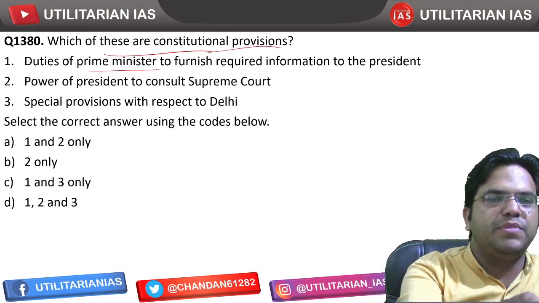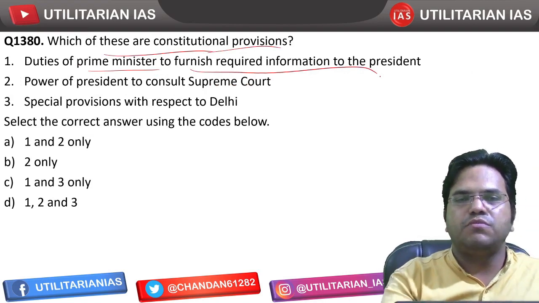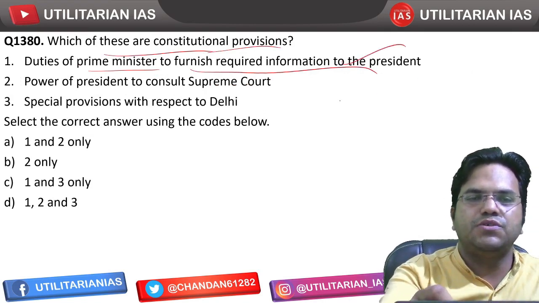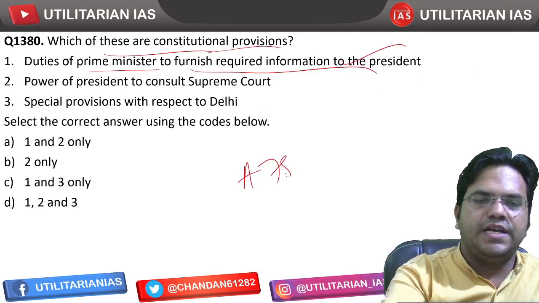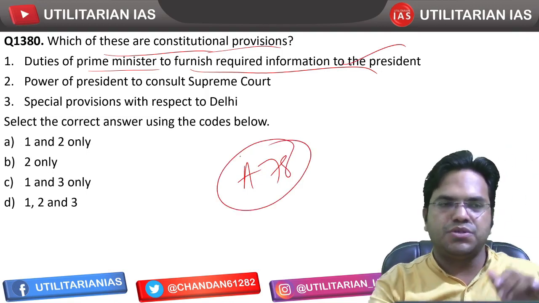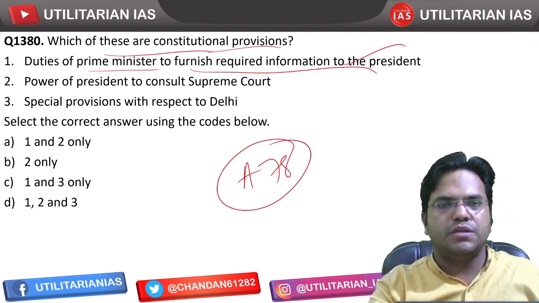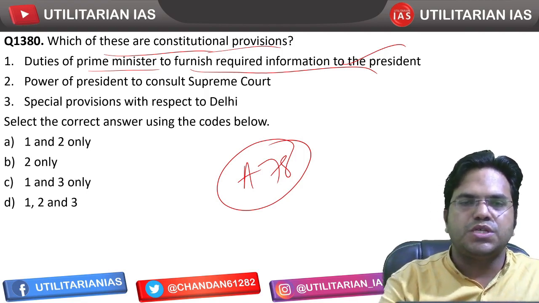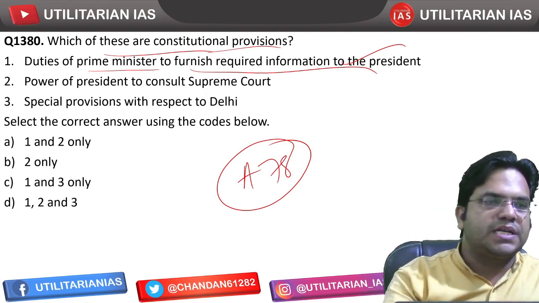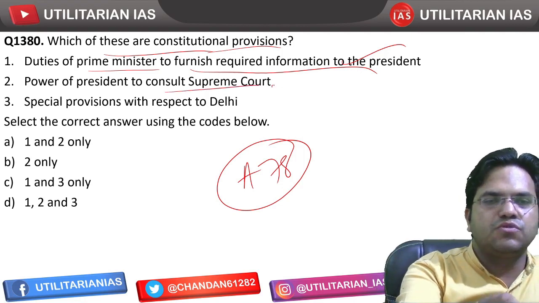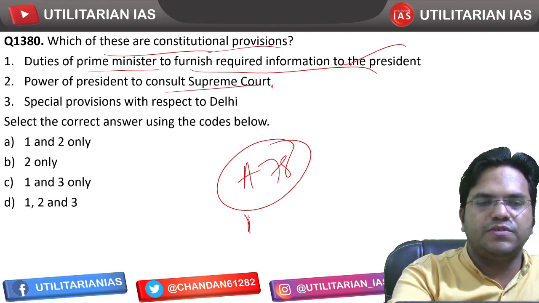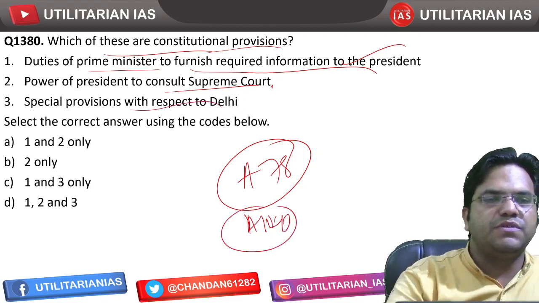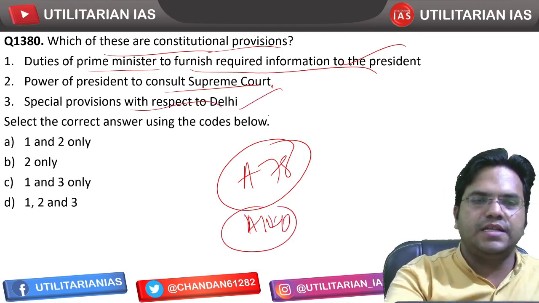Which of the following are constitutional provisions? Duty of the Prime Minister to furnish required information, so that is a constitutional provision. You have Article 78 which mandates that the Prime Minister submit to the President whatever information there is regarding administration. Power of the President to consult the Supreme Court, yes, that's correct. Again you have Article 143. Special provision with respect to Delhi, yes, that is also correct.